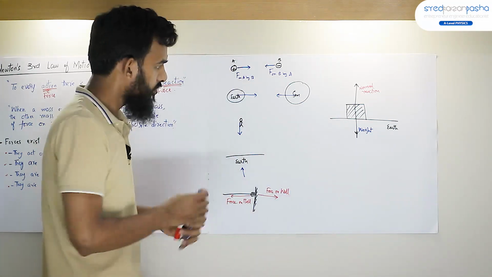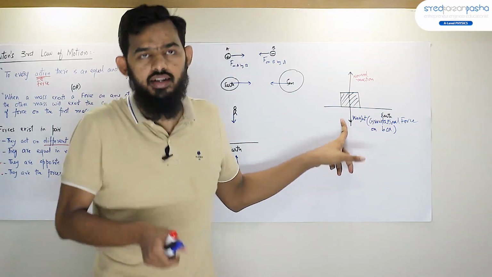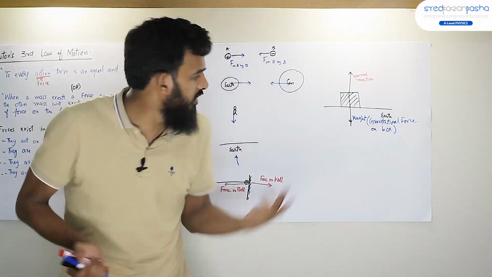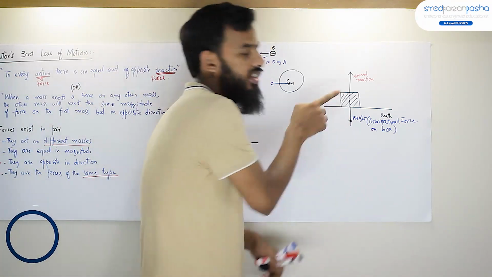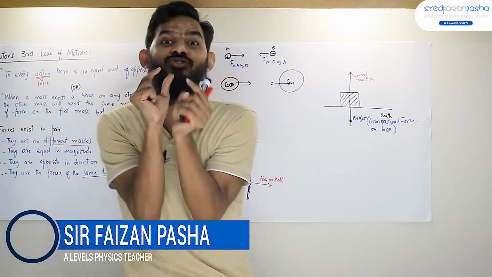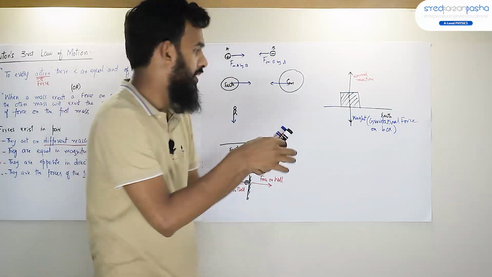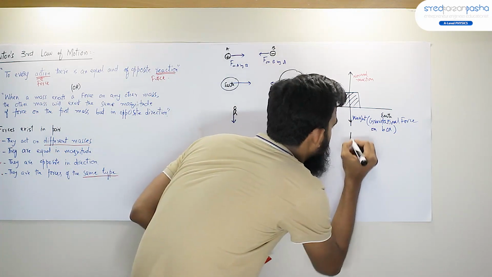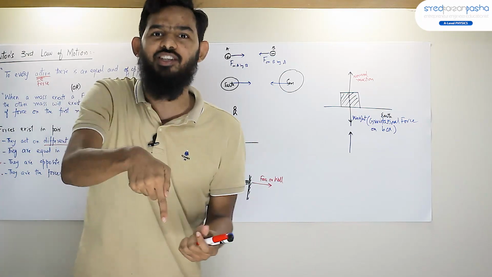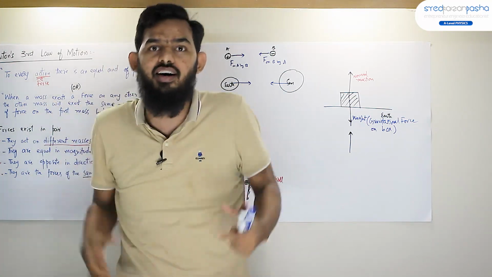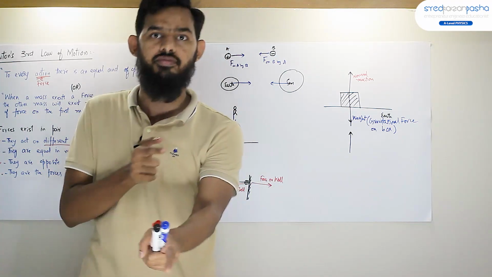Now hold on. What actually happens here is that this weight, which is the gravitational force on the box, is acting downward. This is the gravitational force exerted by Earth on the box. Always remember, there will always be an upward force. That will also be a gravitational force, because it's not just the Earth that is attracting us, it is we that are also attracting the Earth.